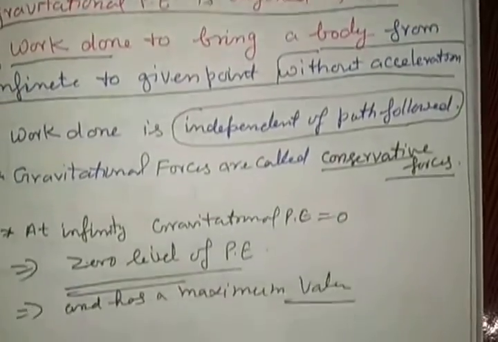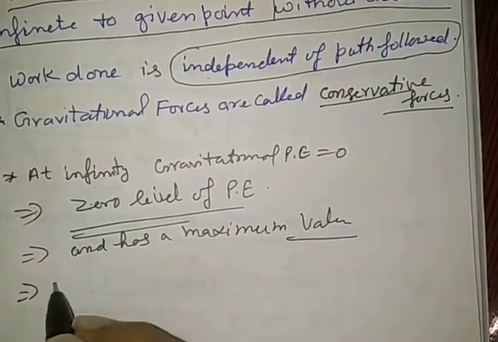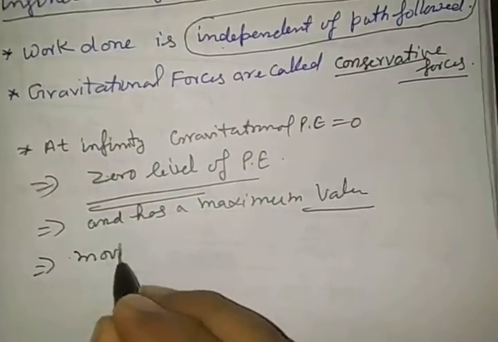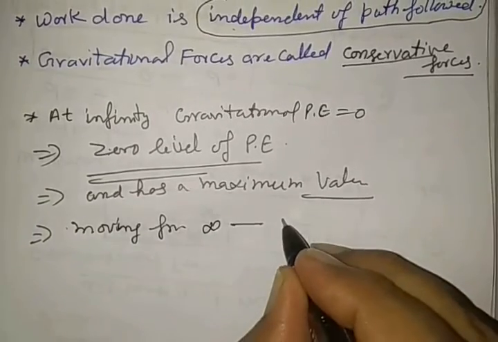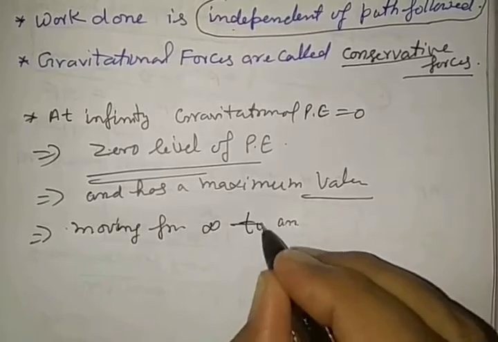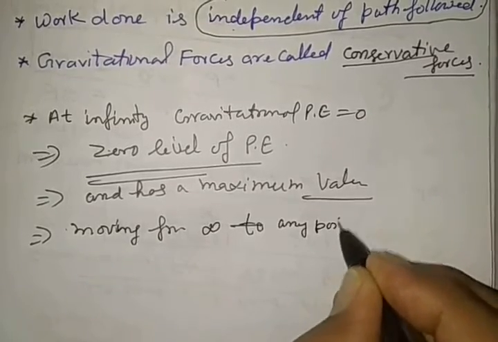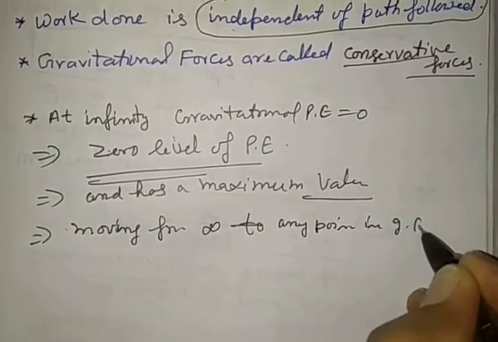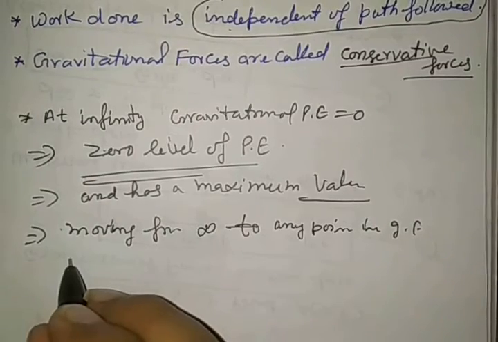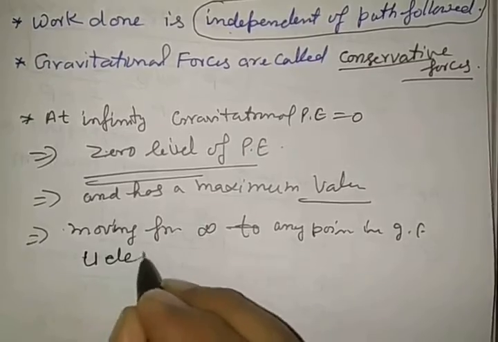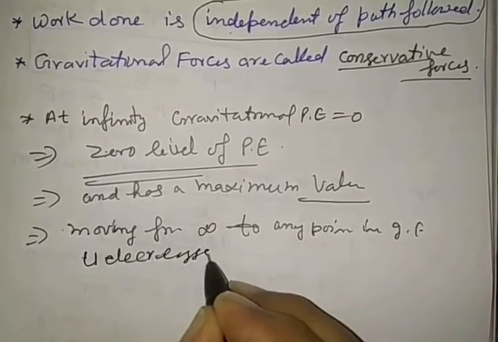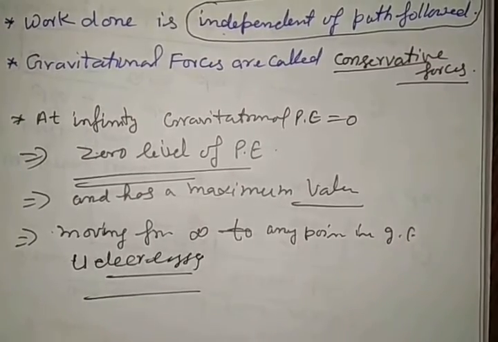Moving from infinity to any point in the gravitational field, gravitational potential energy U decreases.